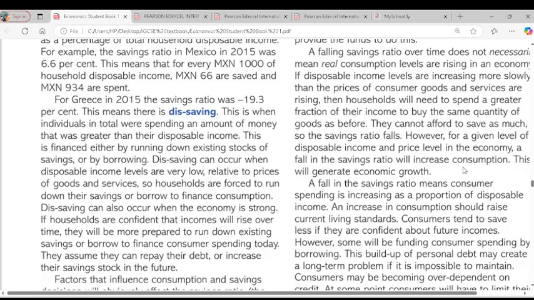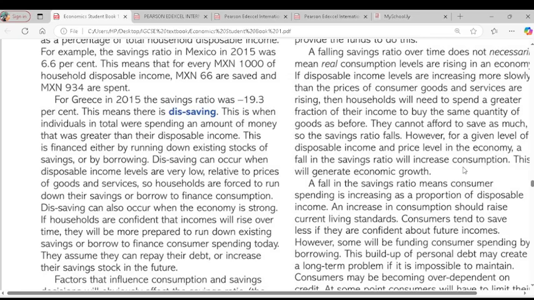What is the dissaving? I wrote, dissaving occurs when individuals in total spend an amount of money greater than their disposable income. We call it dissaving because you are spending more than what you have. Do you get the point here? Yes. That means you are in negative. So a negative saving ratio means there is dissaving. Do you understand what dissaving is here? Yes. Great. Any question up to now? No.